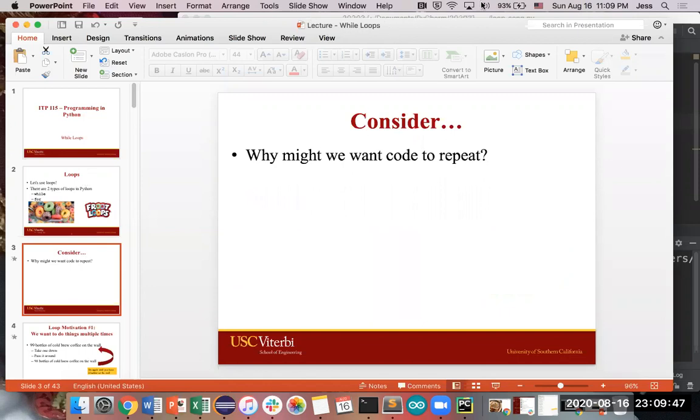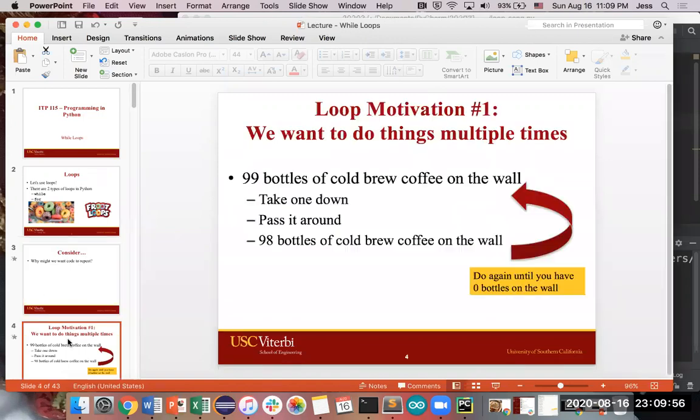So like I mentioned before, while loops are used often when you have some piece of code that you wanna repeat. And why might you have code that you wanna repeat? One of the main motivations is if you have something that you want to do multiple times. There's a song, the original says 99 bottles of beer, but if you've never had alcohol, you can substitute whatever beverage of choice you want. In this case, we have coffee. In the example that I will show you later, I'll be using tea.